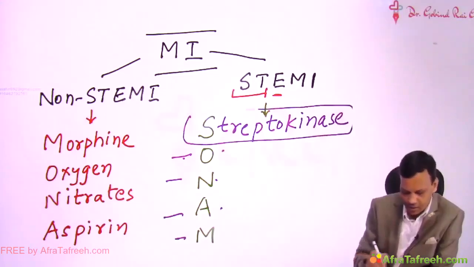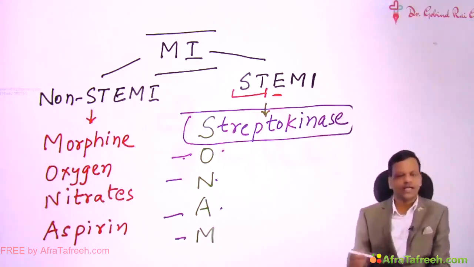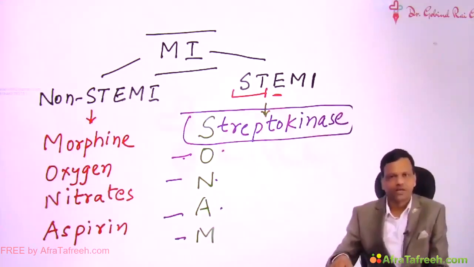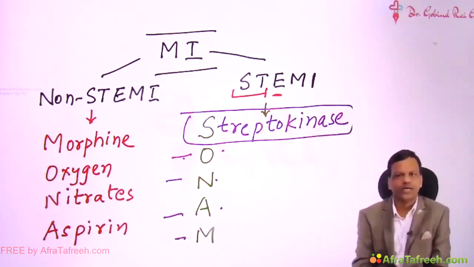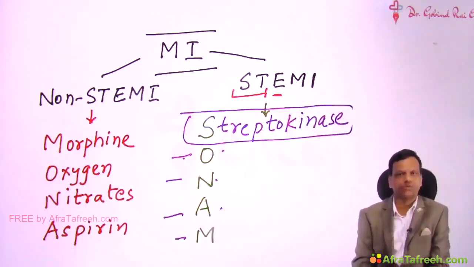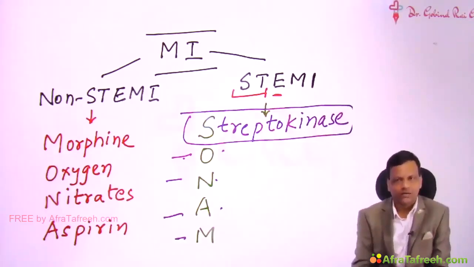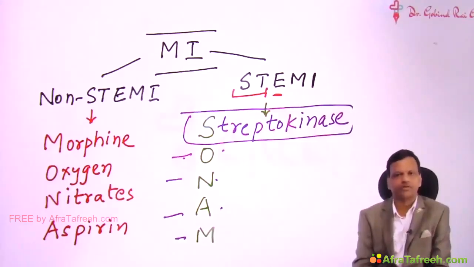Streptokinase is a group of drugs which are called thrombolytic drugs. They are indicated only in STEMI. Remember, streptokinase is the group of drugs indicated only in ST elevation MI. They are not indicated in non-ST elevation MI. That is the most important point you need to remember. Thrombolytic drugs are indicated only for STEMI.